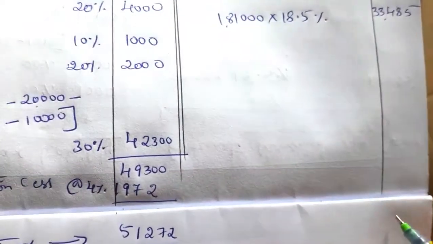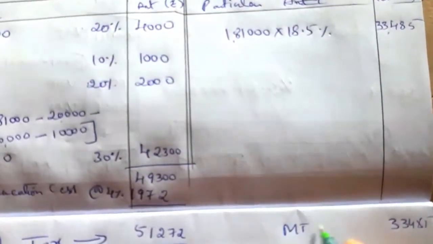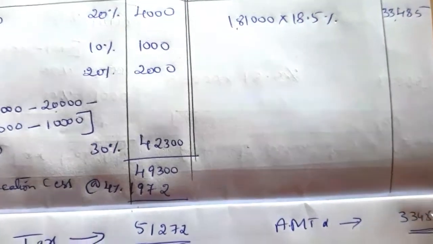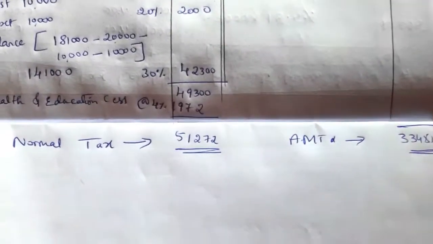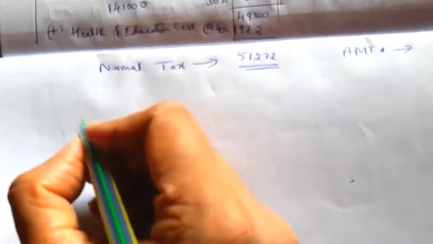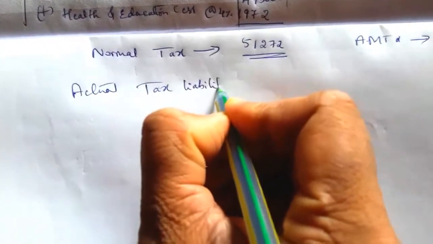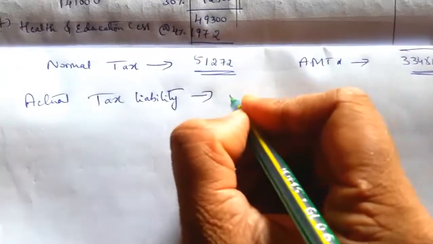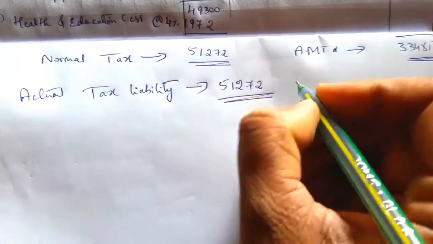So the AMT is 33,485. Now the actual tax liability will be whichever is higher, that is 51,272.